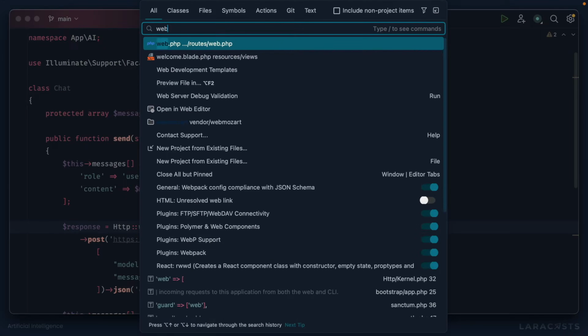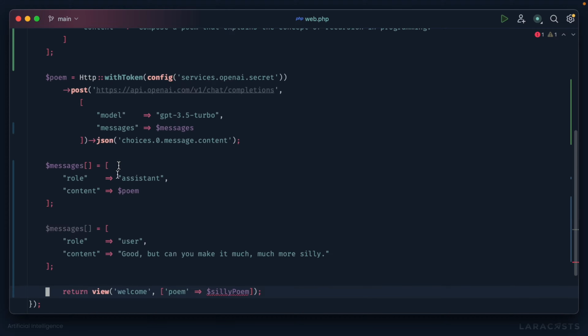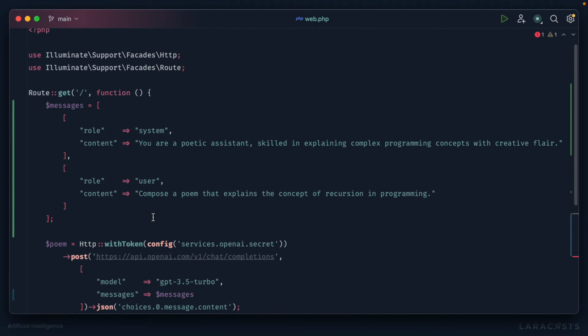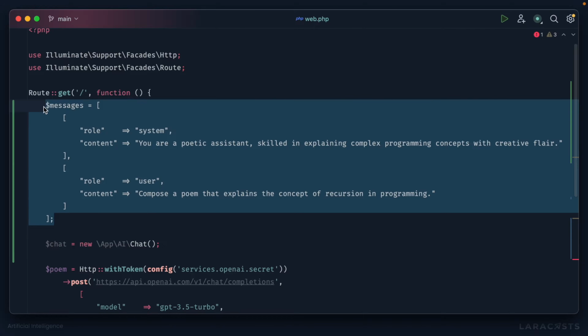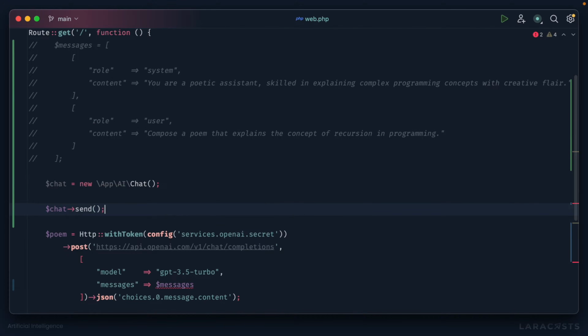Okay, so now let's switch back to my routes file. And let's simplify this a little bit so we can start from scratch. This is basically what we had. Okay, so we're going to create a new chat instance. I will call it chat. I no longer need this, so I will comment that out. And then we're going to say chat sends a new message. And the message is right here. So I will pass that through.